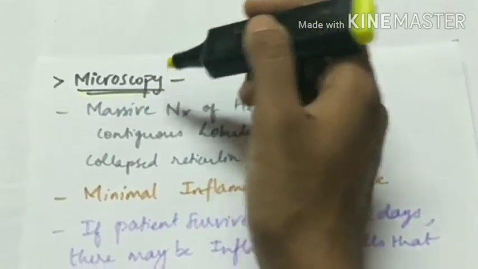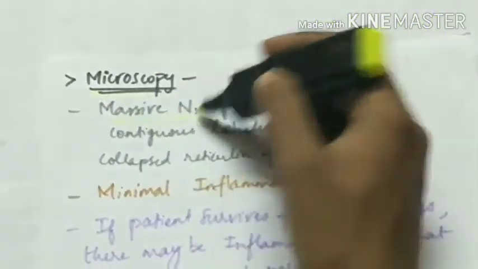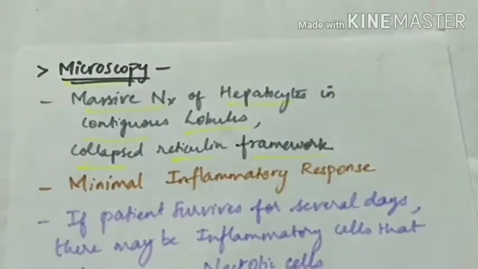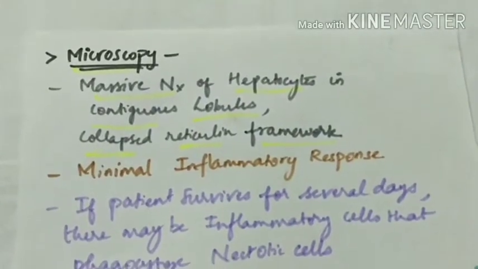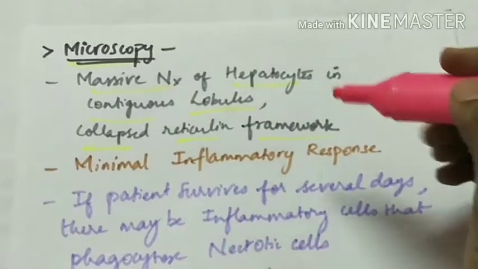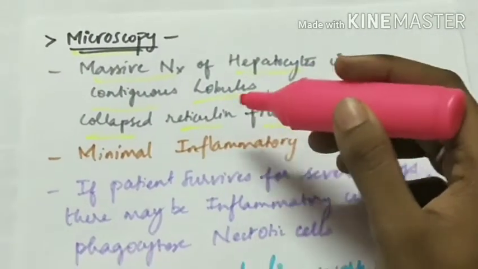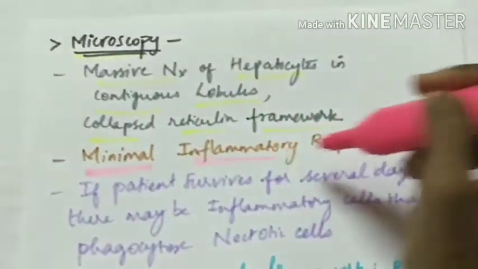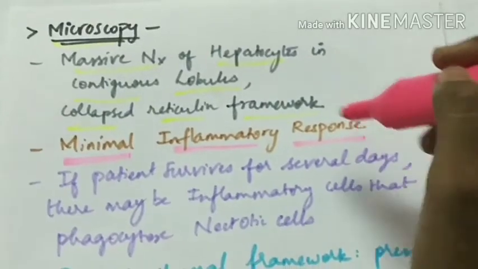Microscopy of fulminant hepatic failure. There is massive necrosis of hepatocytes in contiguous lobules, and there will be a collapsed reticulin framework, with only minimal inflammatory response.